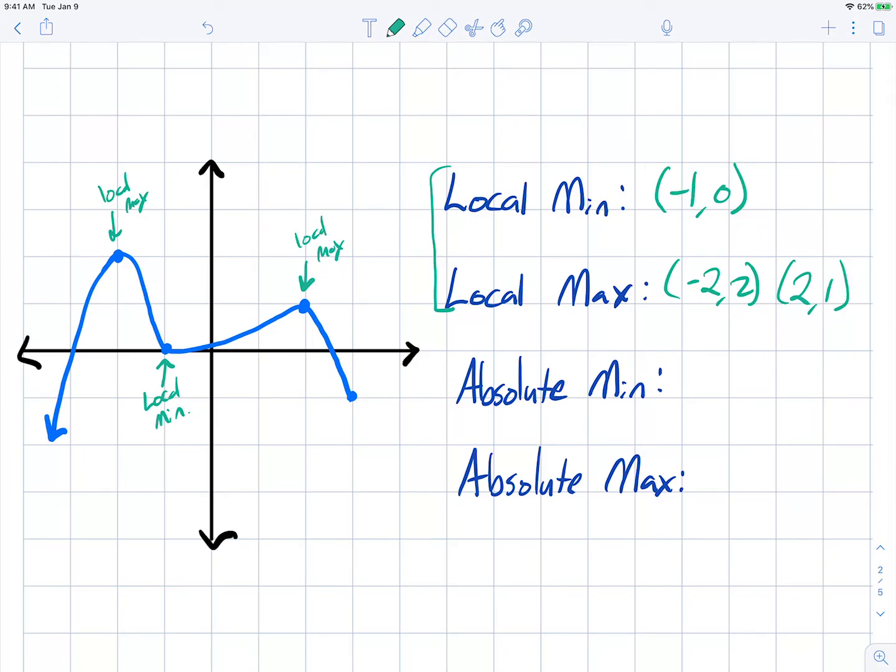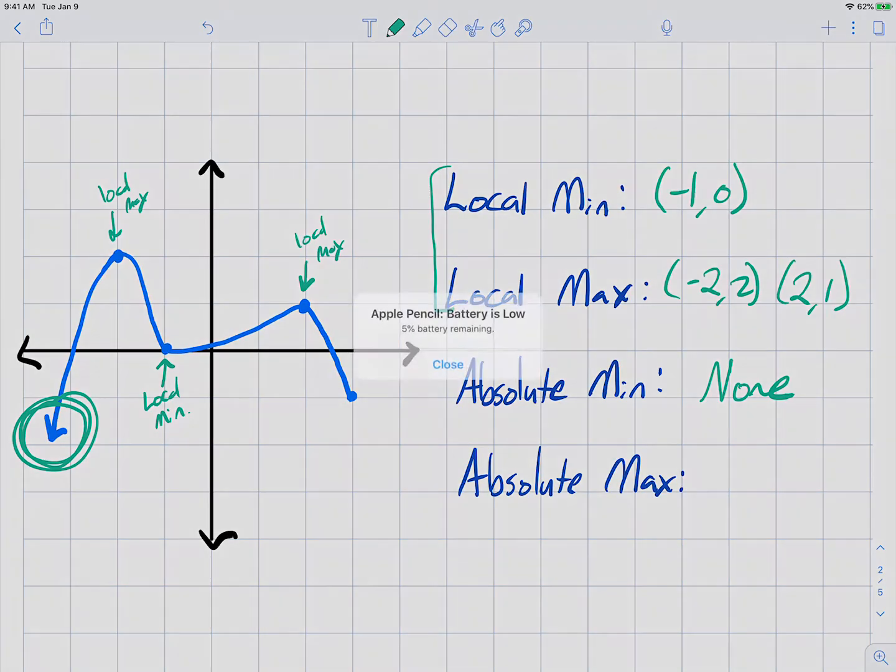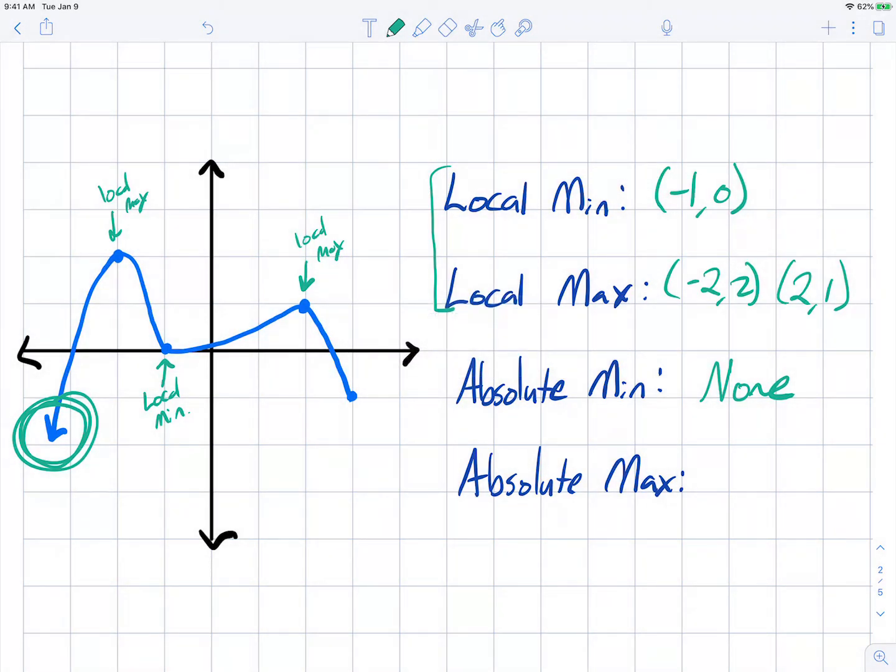For the absolute minimum, due to this arrow right there, you're going to write none. There is no absolute minimum because you can never find the bottom of this graph. And the absolute max is going to be, again, the same as that local max. It's not always the case. It's just the case on what I happen to draw. So that's going to be at -2, 2.